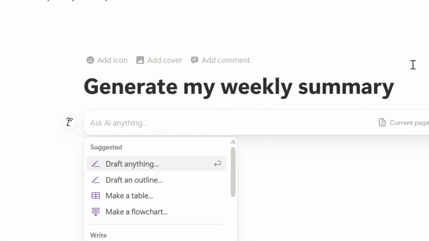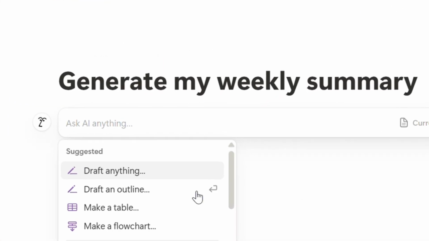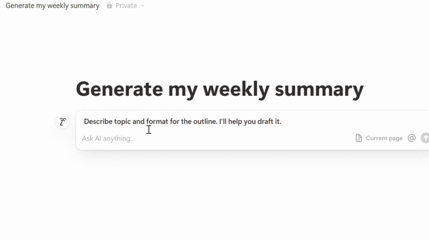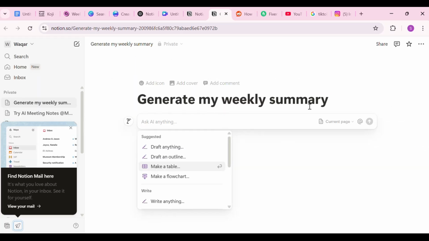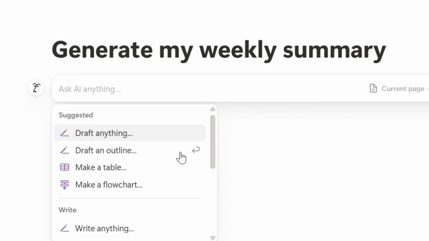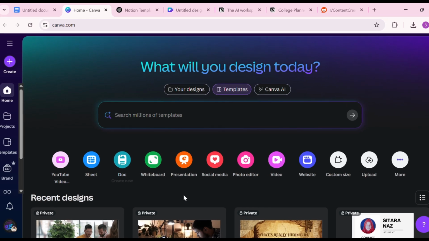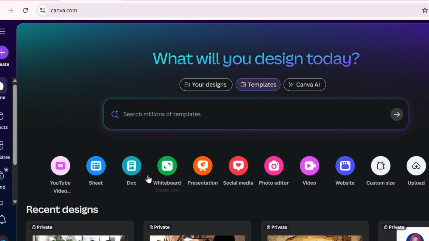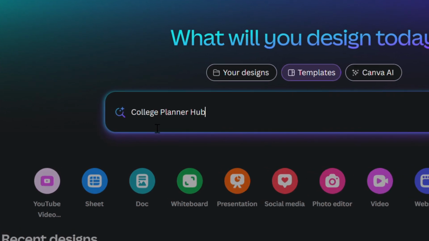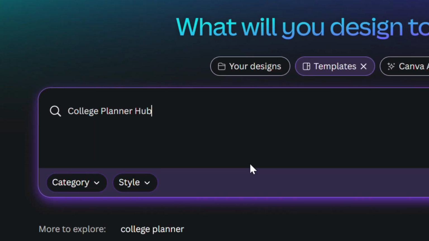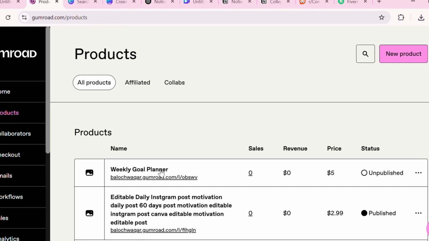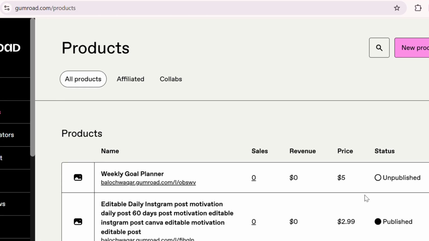You can also include a help page with AI prompts. List a few useful commands they can copy, like summarize my tasks for this week, or turn my notes into a study guide. This makes your template feel smart and modern without being overwhelming. If you want to offer even more, use Canva again to design matching printables or digital PDFs. These could be checklist pages, motivational quotes, or a compact view of the weekly schedule. Bundle them with the main template in Gumroad. You can also offer them as bonuses to encourage people to join your email list.